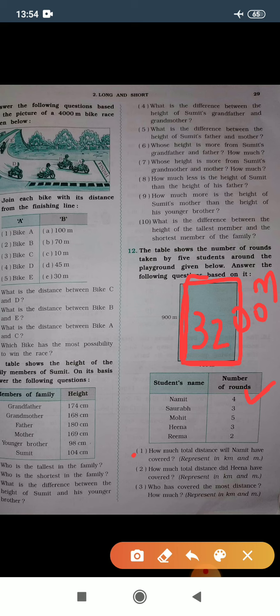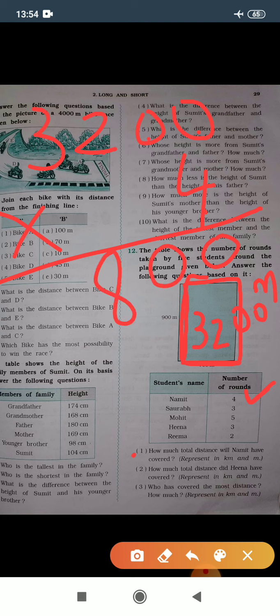So simply we have to do 3200 multiplied by 4 to get the total meters he ran. So 4 zeros are 0, 4 zeros are 0, 4 twos are 8, 4 threes are 12.